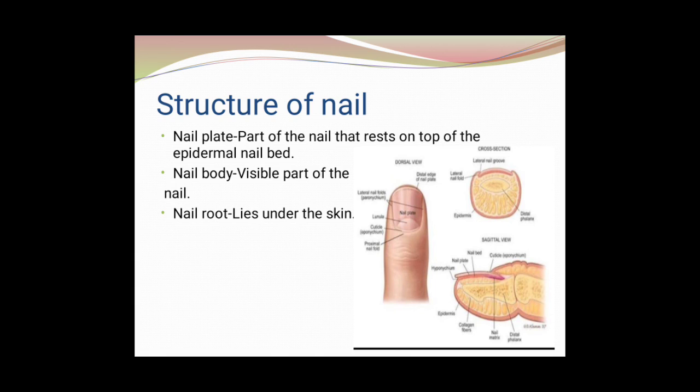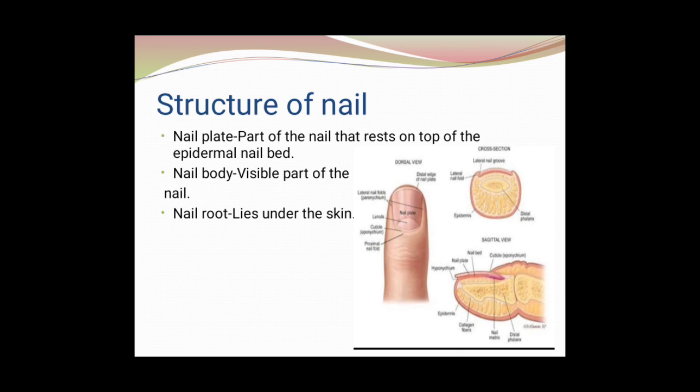Nail matrix, the part of the nail with living dividing cells, supplies oxygen to the site of nail growth. Proximal nail fold covers the edge of the root.